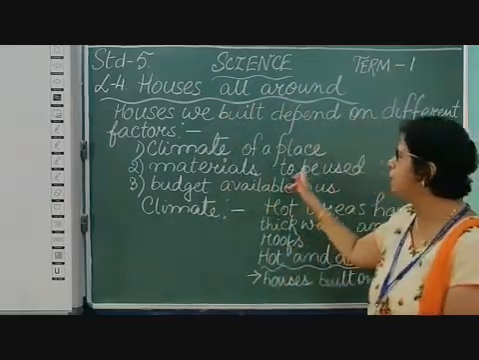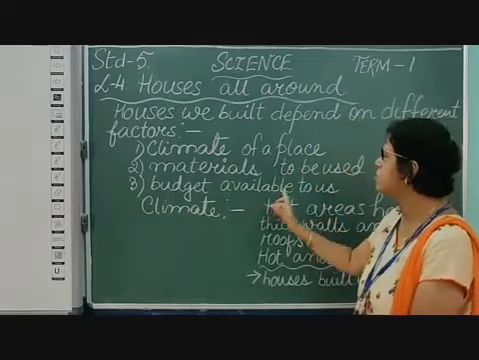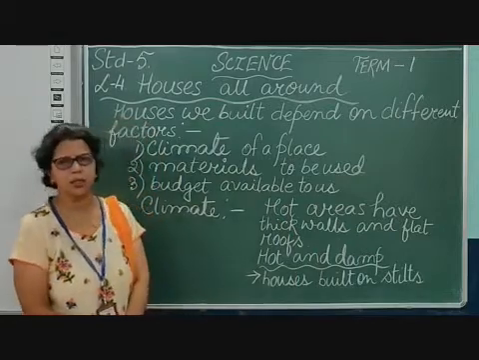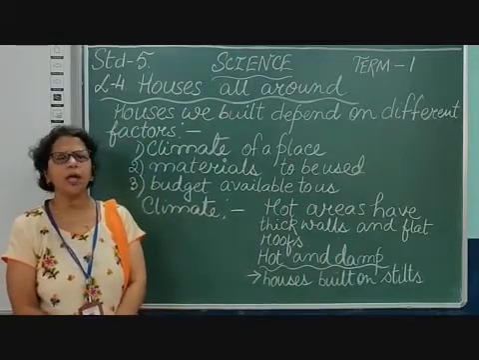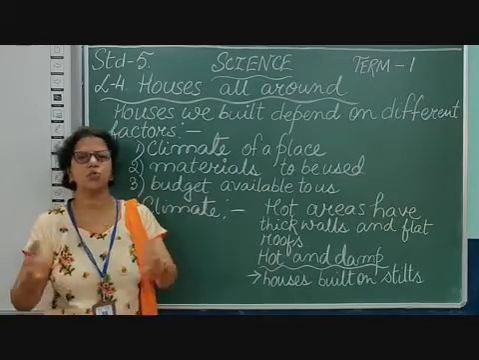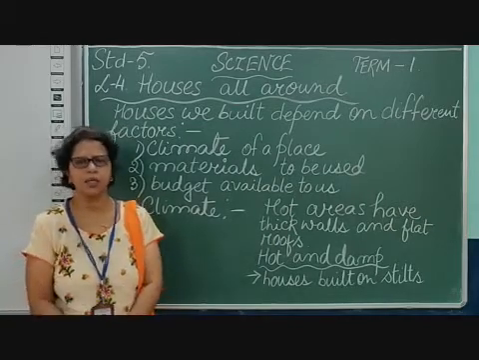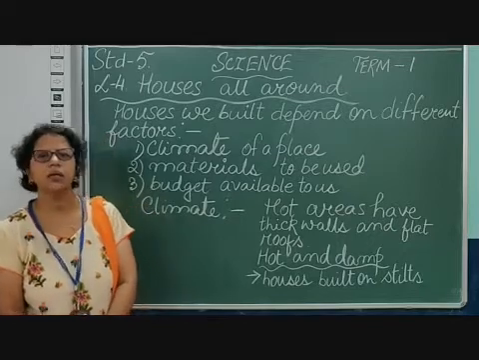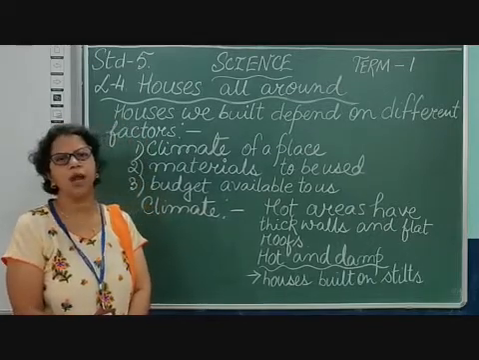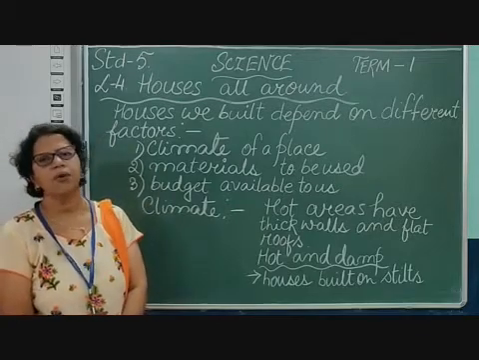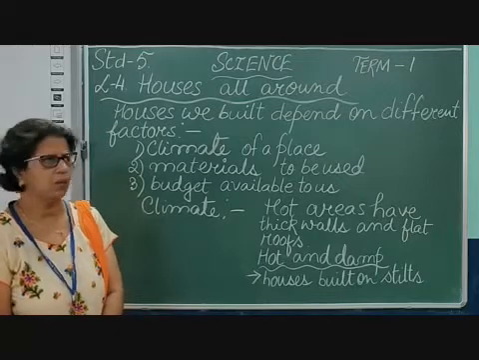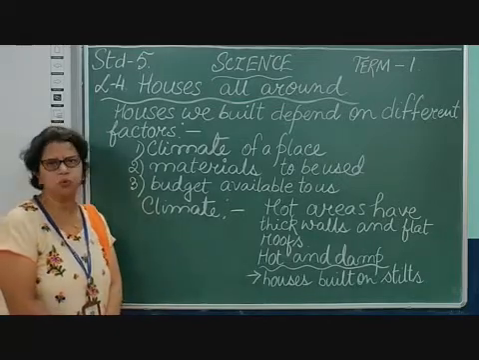They are climate of a place, material to be used and budget available. Now what is climate of a place? Depending on the type of climate we live in, we build houses that suit the climate of the places. So we discuss how different areas having different types of climate, the people over there build different types of houses. Next is material to be used.